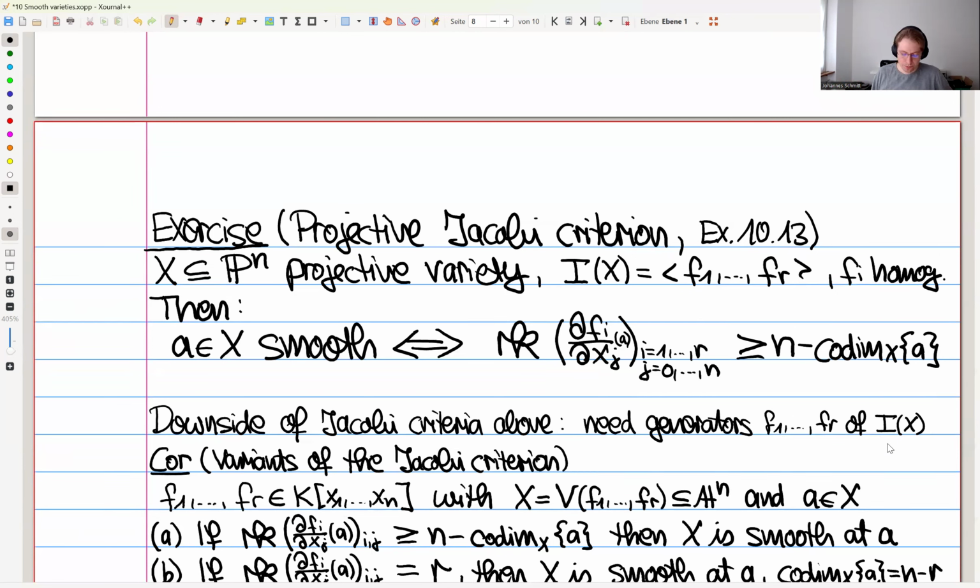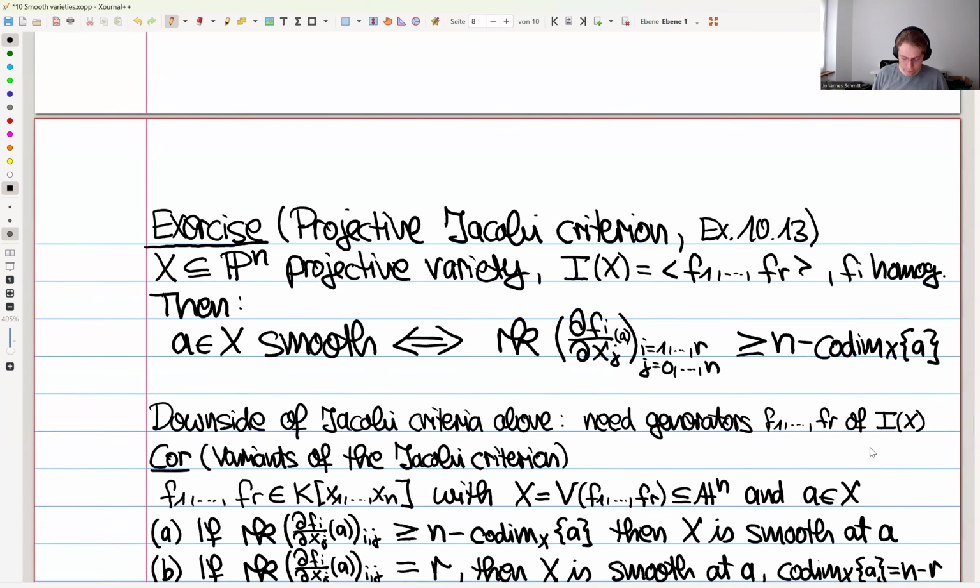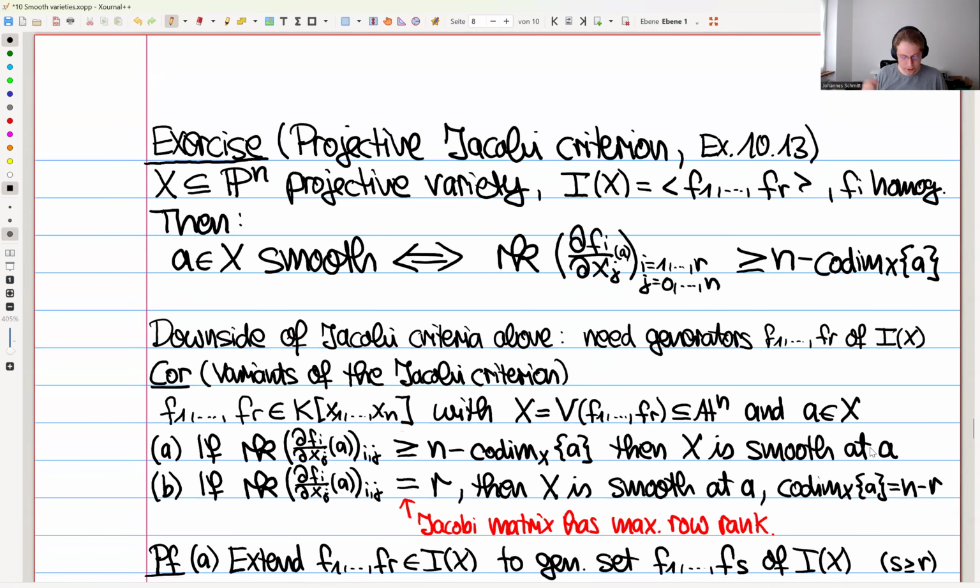But maybe some of the equations are actually not nice. Maybe you would have to take a root somewhere. Maybe they don't really generate the radical of the ideal spanned by them. And so the next corollary gives the criterion even in this case.